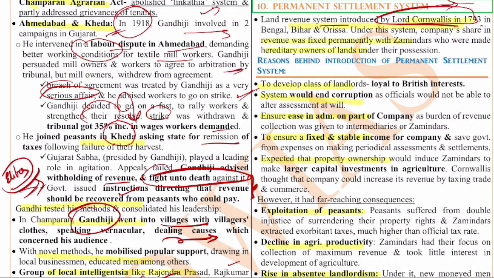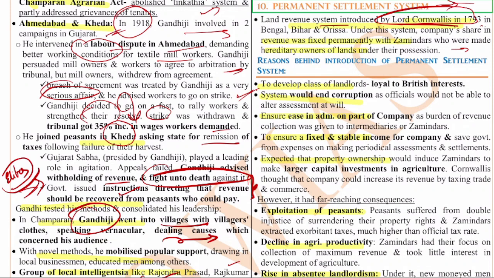There are three land revenue systems, as we all know. First is the permanent settlement system or the zamindari system. Next you have the raitwari system, and next you have the mahalwari system. So these three are the most important land revenue systems, and this is important from the prelims as well as from the mains perspective.